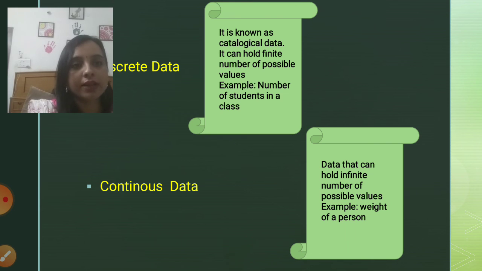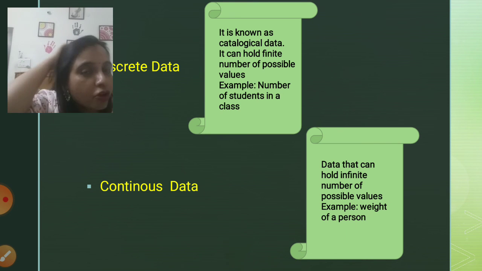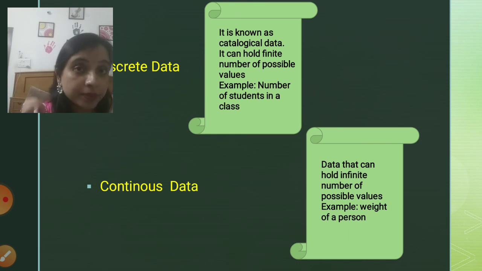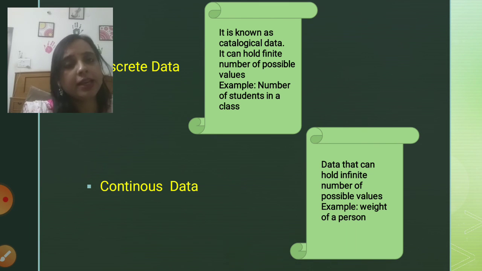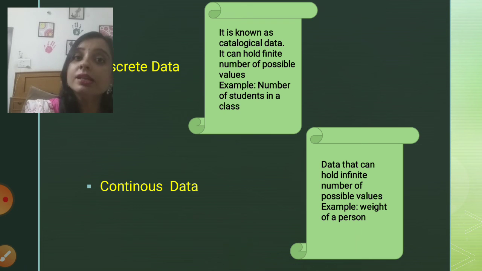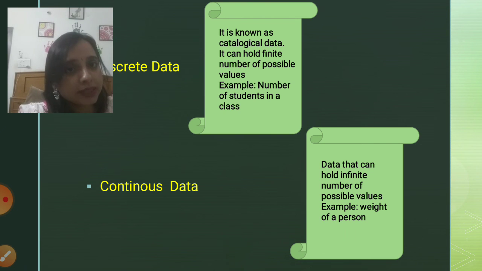So it has many values. If we talk about percentage, and you are saying your percentage is 70, it is not like it is 70 only. You may have 70.2, 70.3, or somebody may have 70.31, some 70.32. There are many possibilities in this case. So this kind of data is known as continuous, in which a number can hold an infinite number of values. I hope I am clear with both these terms, that is discrete data and continuous data.